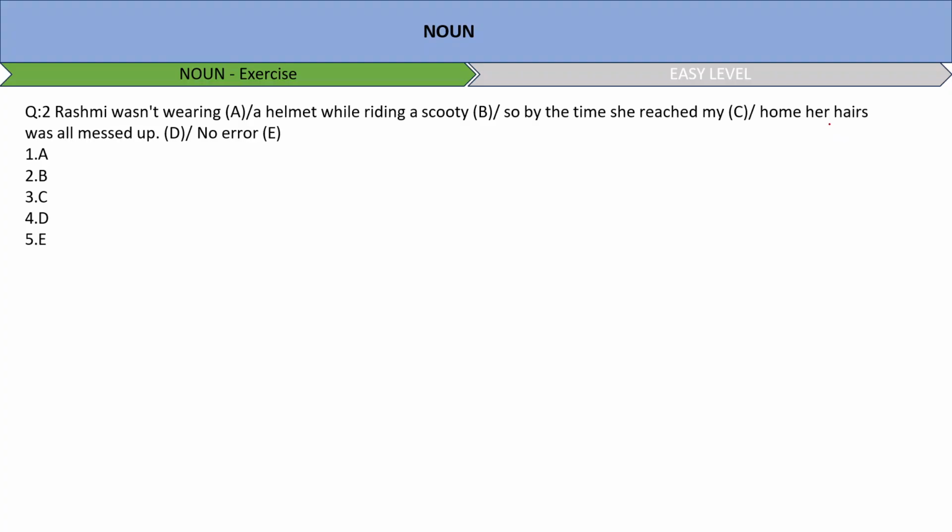The plural form of hair remains the same, as we all know. All of her hair is being talked about collectively. Thus, whether used plurally or singularly, we will use what? We will go with the term hair and not hairs. Even when we say hairs, it is to denote the singularity of each individual strand of hair, right? But here it says hairs. So the correct answer is again D. Error is in D. Option number 4 is my answer.